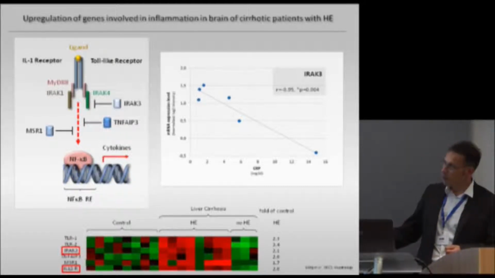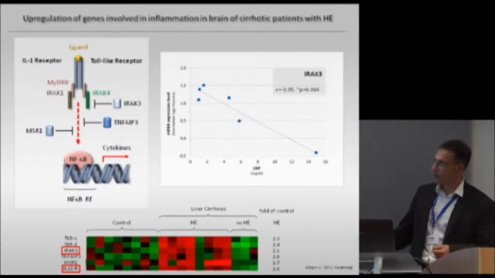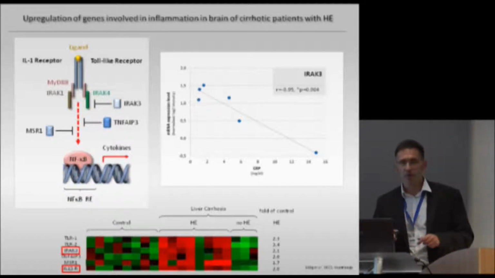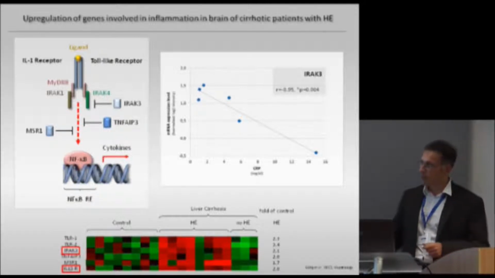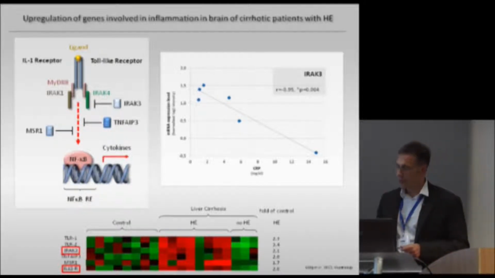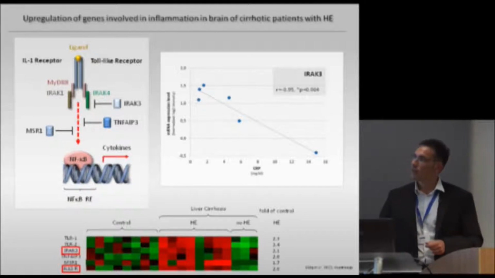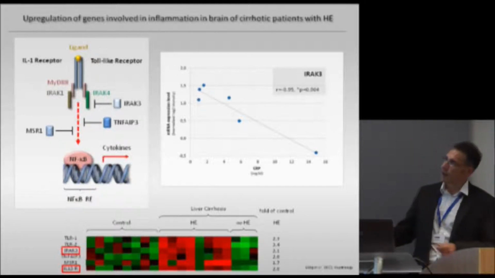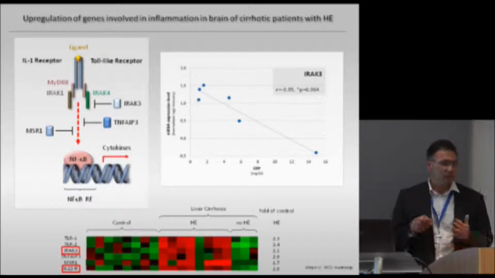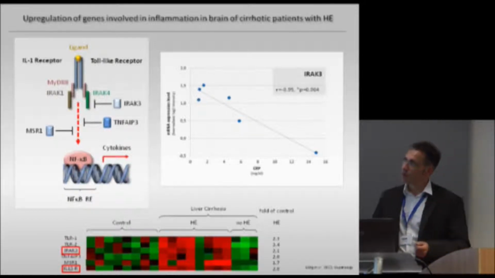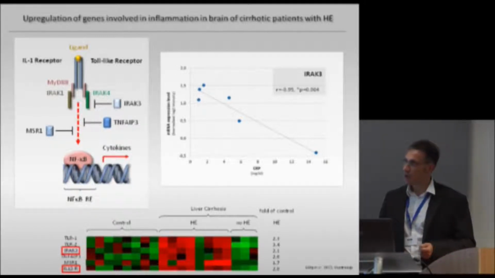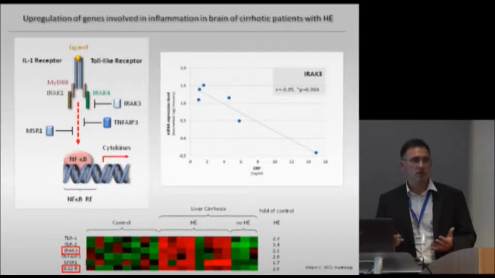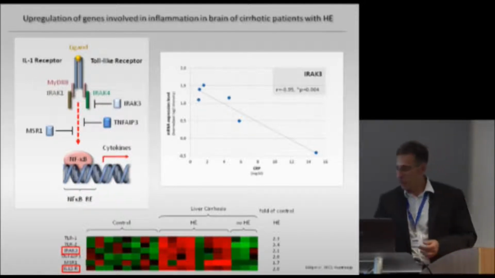And indeed, we found an upregulation of many of those genes of toll-like receptors, toll-like receptor 1 and 2, which is specifically expressed in the microglia in the brain, in the patients with liver cirrhosis and hepatic encephalopathy, but not without hepatic encephalopathy. But more interestingly, we found also that several genes are upregulated, such as IRAK4, for example, which have anti-inflammatory properties. They can block the signaling from toll-like receptors and also from the interleukin-1 receptor. This could be part of a counteracting mechanism terminating inflammation.